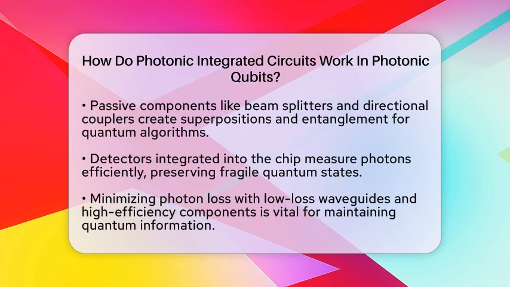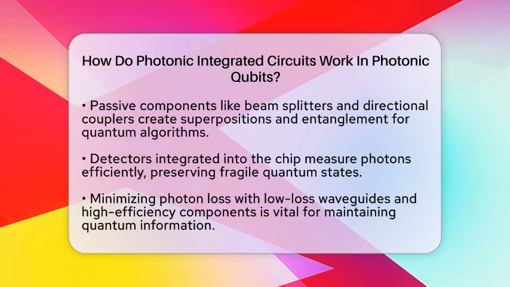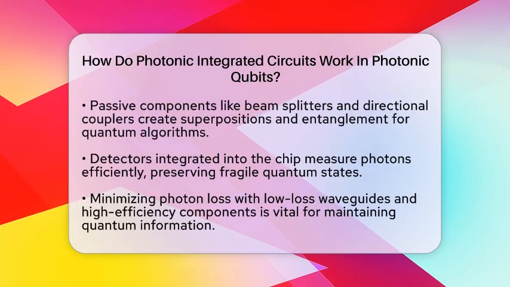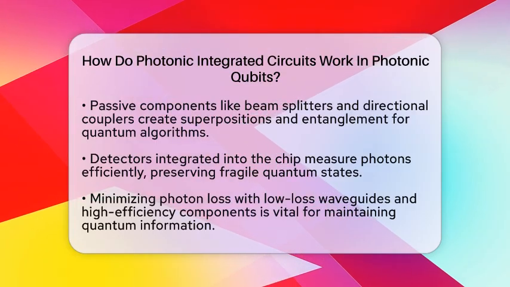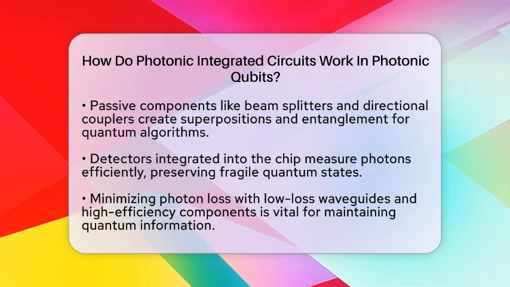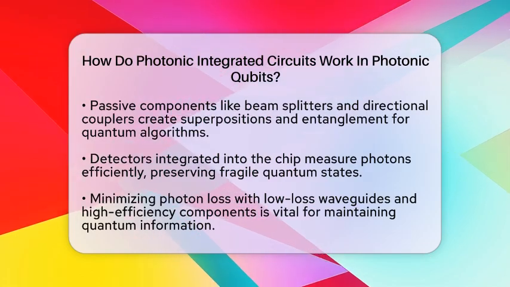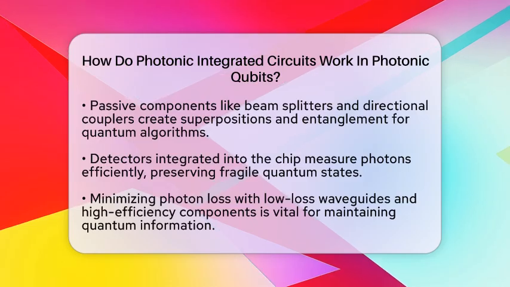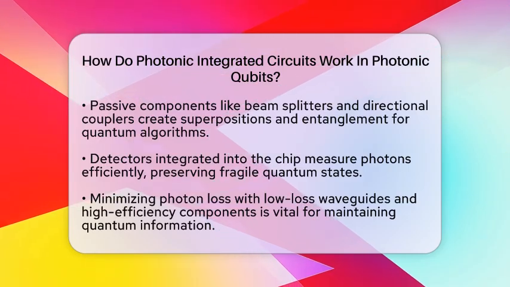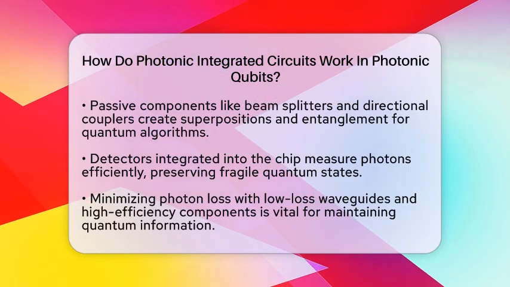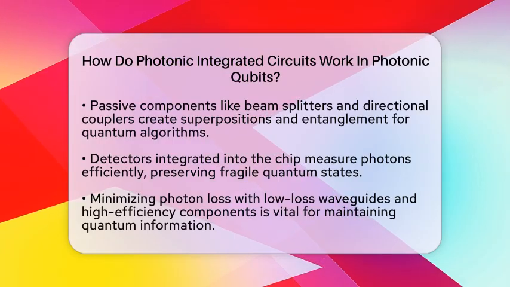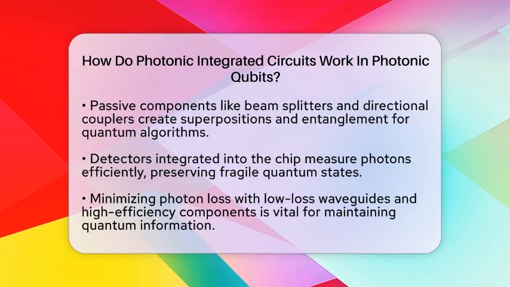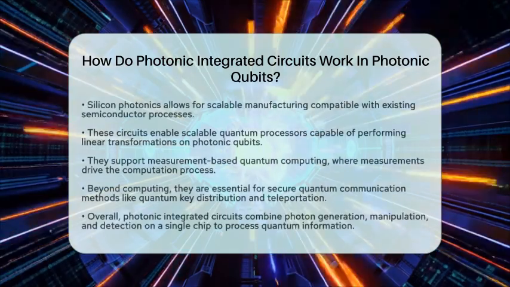Because quantum states are fragile, minimizing photon loss is very important. Photonic integrated circuits are designed with low-loss waveguides and high-efficiency components to keep the quantum information intact. Using silicon photonics, which is compatible with existing semiconductor manufacturing, makes it easier to produce these chips at scale and integrate them with classical electronic control systems.